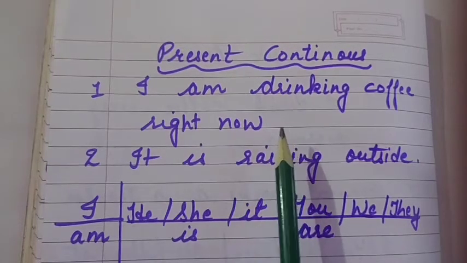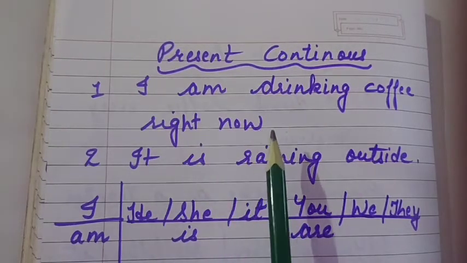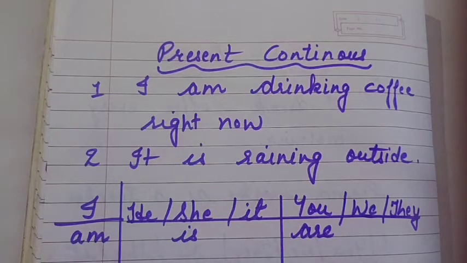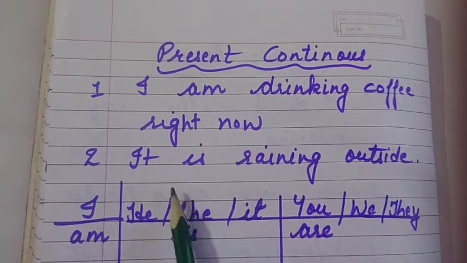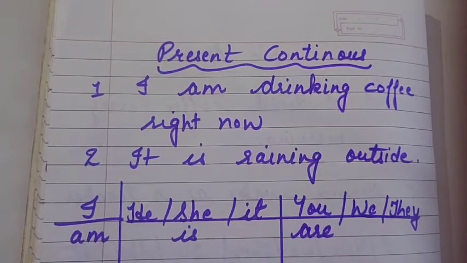It's not a general statement, right? It's telling what is happening right now at this moment. Like the second example, it is raining outside. So we are telling what is happening at present.